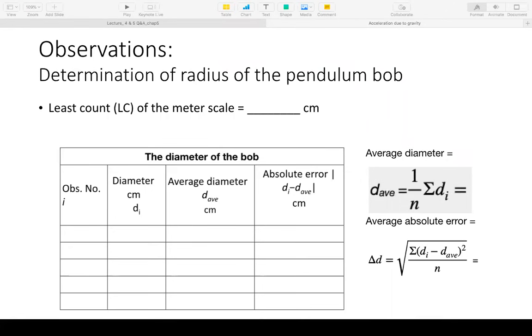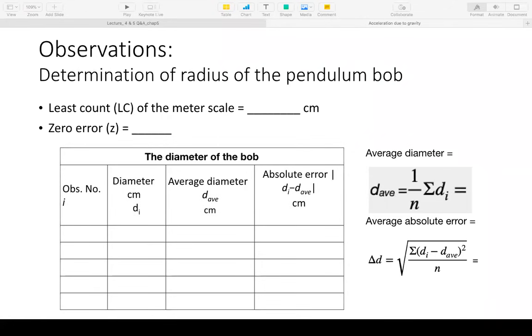We will use this root mean square formula, which is given here and which will also be in the write-up, which we will share with you once we make the Canvas classroom for the practicals. So summation of Di minus D average squared, all right? Summation of that divided by n, under the square root. That is the value of delta D. Delta D is the error in this value of D average. D average is our value of the diameter and delta D is the error in its measurement. So plus or minus delta D is what the error is going to be.